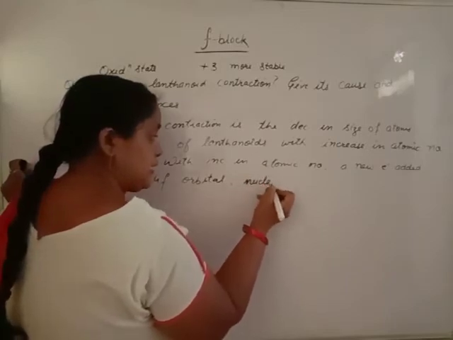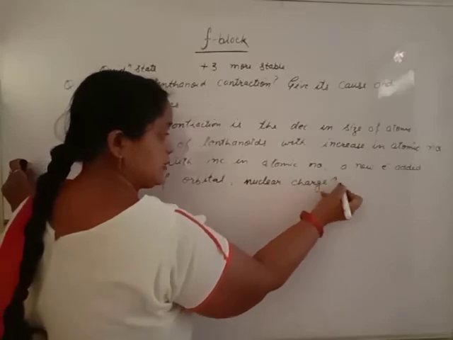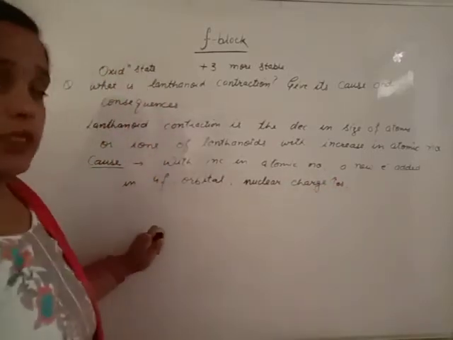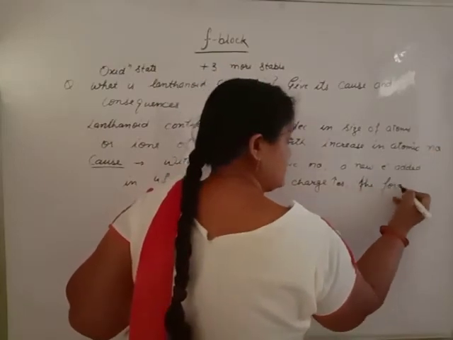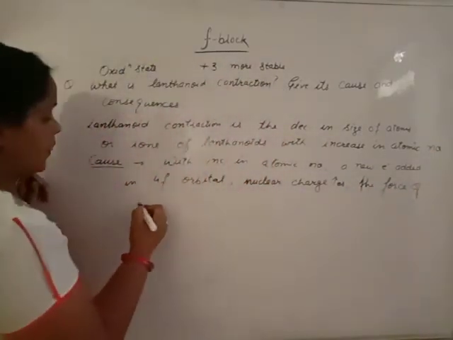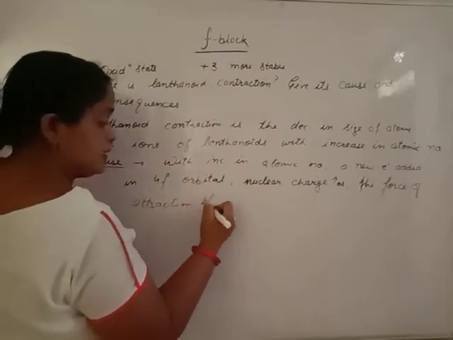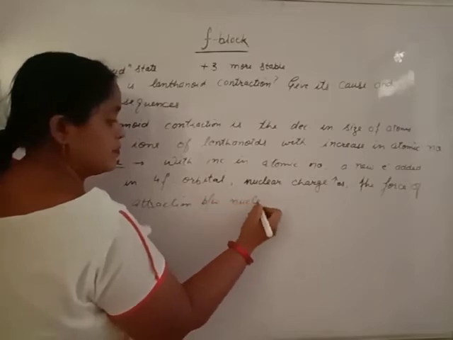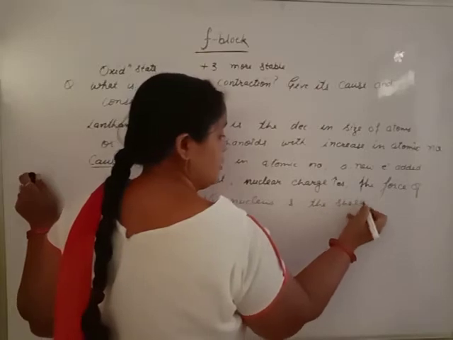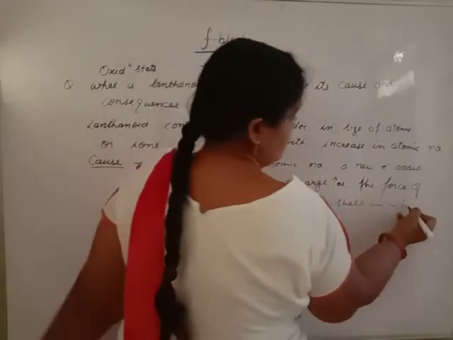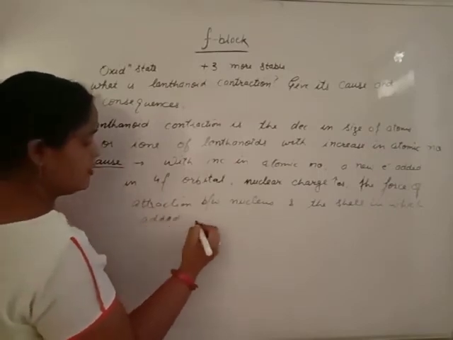A new electron is added in the 4f orbital and nuclear charge increases. As the nuclear charge increases, the force of attraction between the nucleus and the shell in which the electron is added increases.